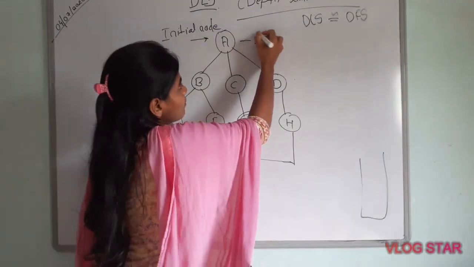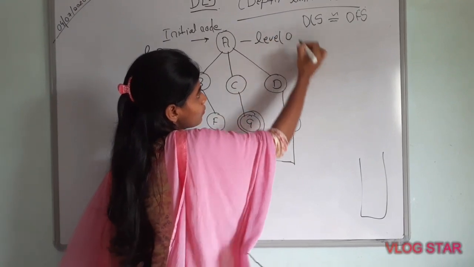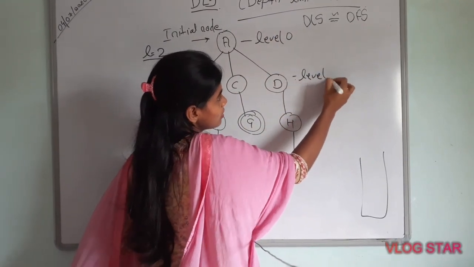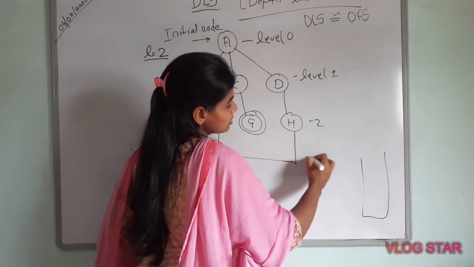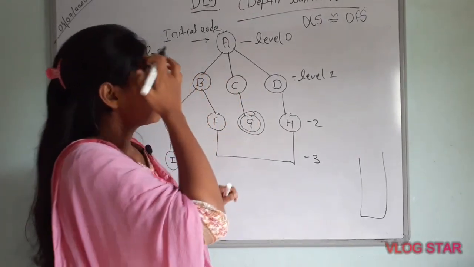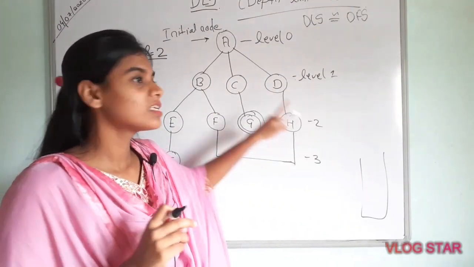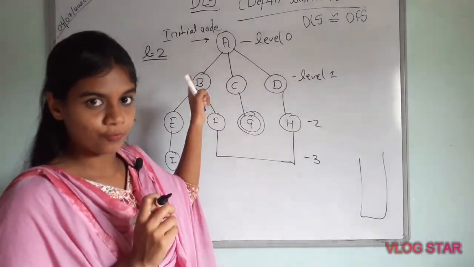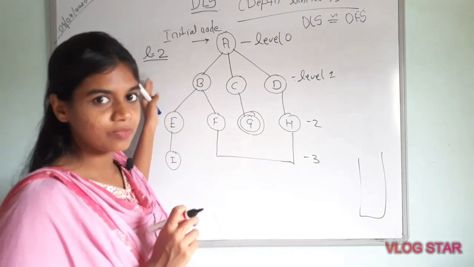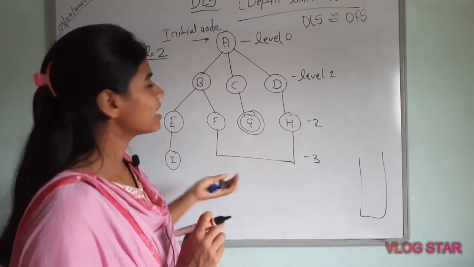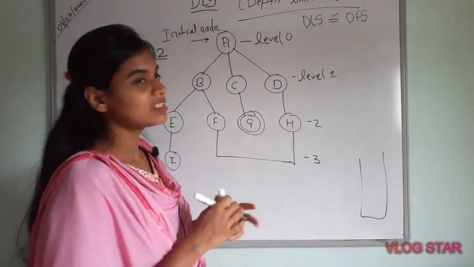So our level is 0, this level is 1, here 2 and here 3. So there are 3 levels, and we can see G is present on level 2. So our goal node is present on the limit 2. So we can say that depth limited search in this graph has a successor node.